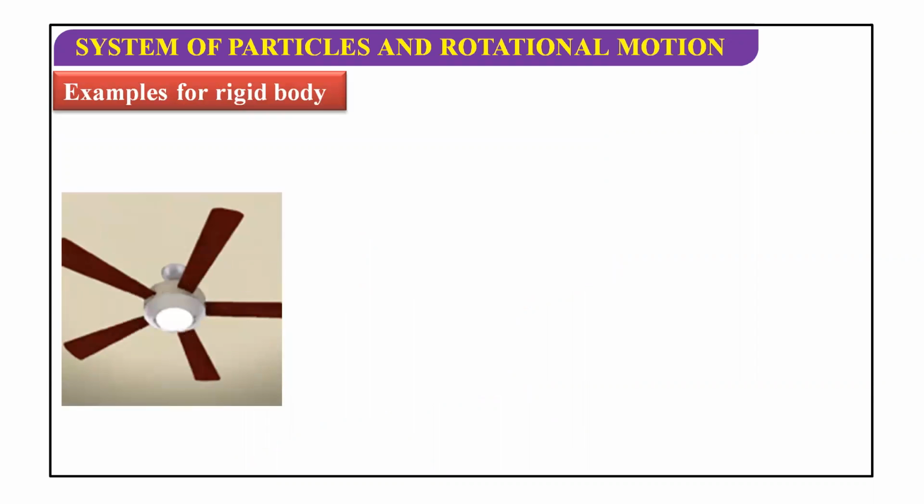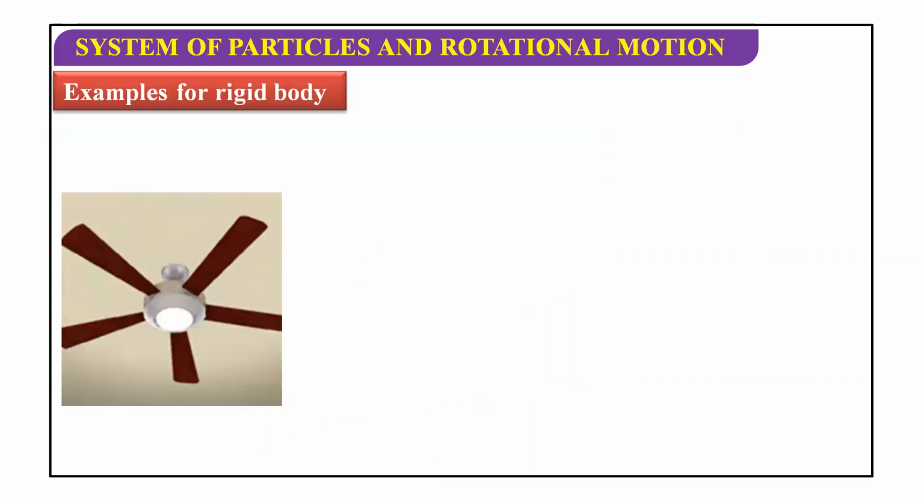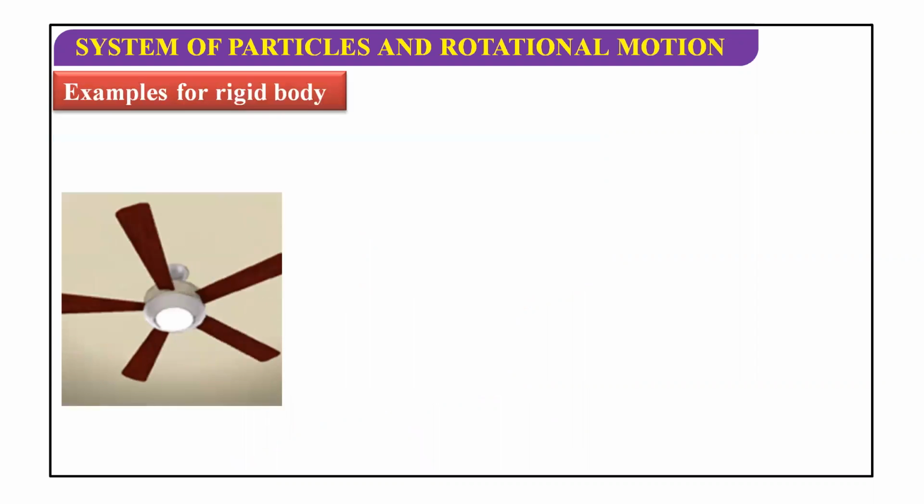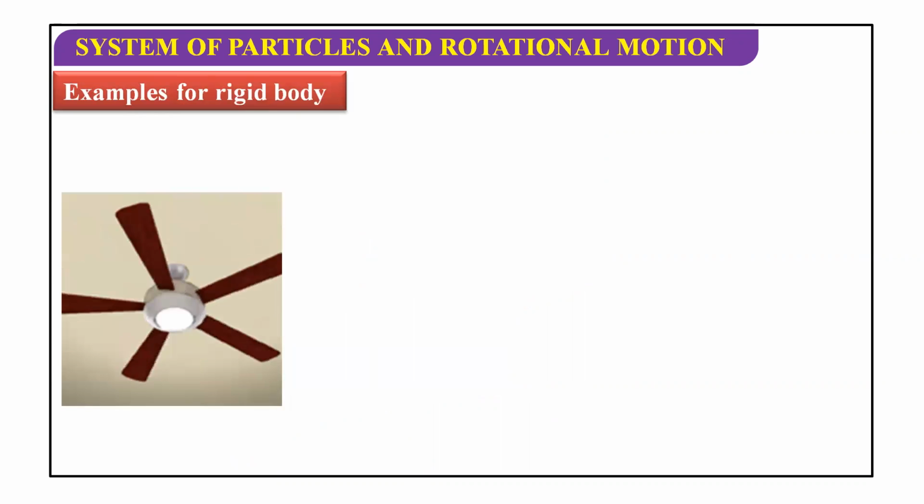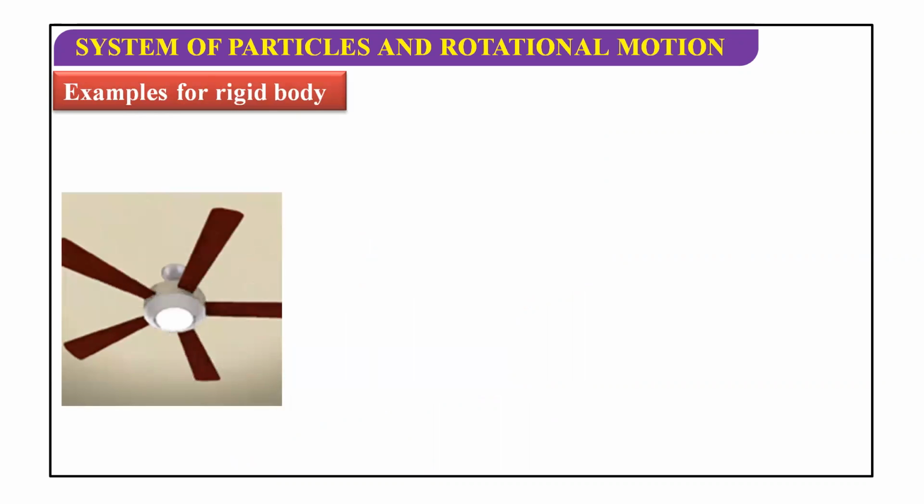But in general discussion, let's talk about a fan. Can we say it is a rigid body? Is the distance changing? Try to understand. It is rotating, right? See the fan in your house also. It's rotating. Will the distance between two points be constant or changing here?